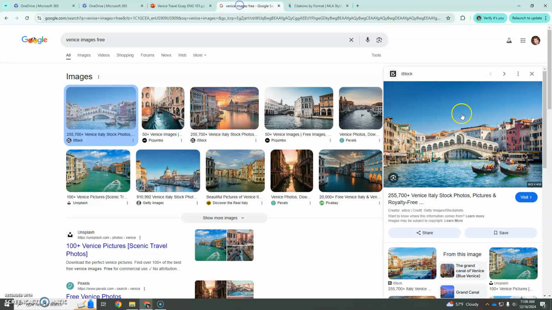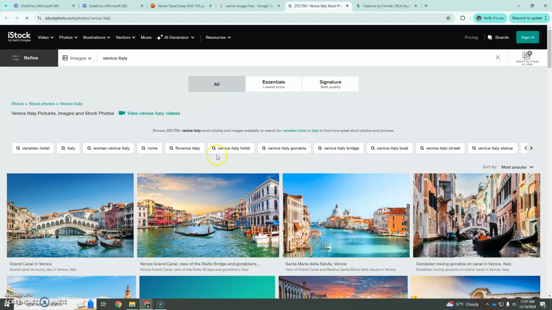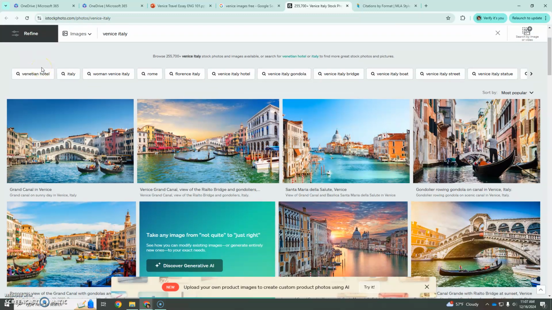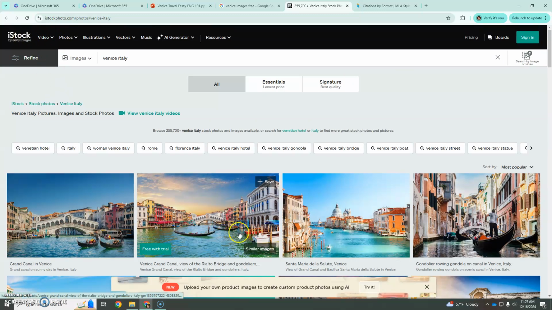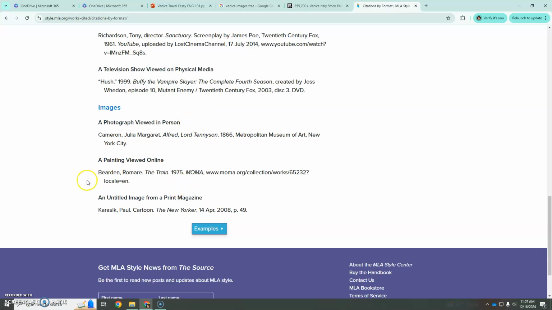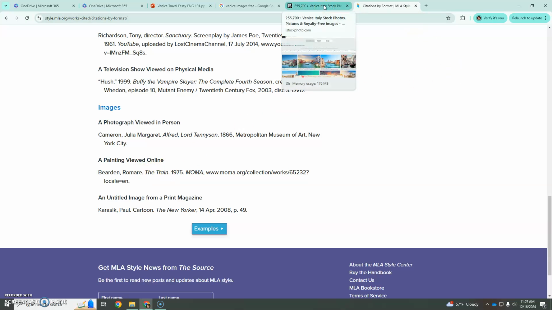Now I would have to visit the site where I got that image. And it's from iStock. There's probably not an author name, but I do have a title. So Grand Canal in Venice. I will use that for the title. So if I don't have an author, then I just skip that and go to the thing I do have. So I can put in italics the title of the photo.